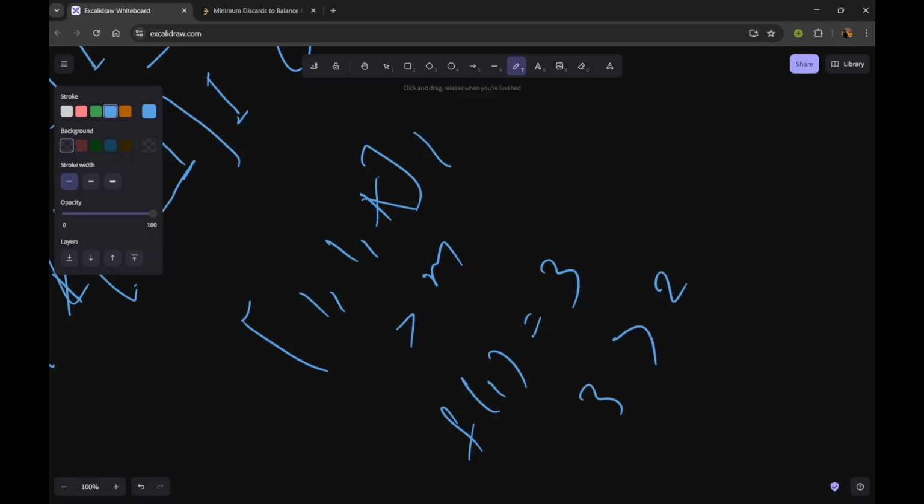At this point we have to discard only this item, because the problem says an item can be discarded only on its arrival day, and on this day this item has arrived, due to which the frequency of 1 becomes greater than m, so we have to discard this item only. We cannot discard this one or any upcoming one. We have to discard only this one.